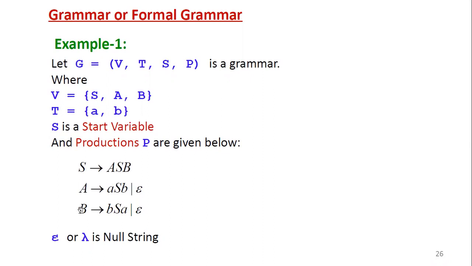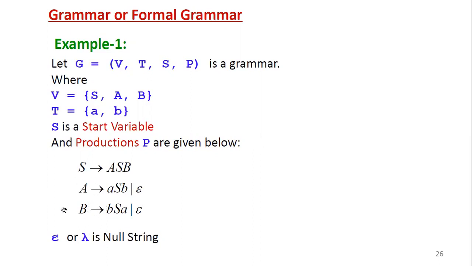Then coming to the third production, the left hand side has only a single variable, B derives. Then the right hand side is again the same as the previous one: terminal b, then variable capital S, then terminal small a, or null epsilon. Here also B consists of two different productions: B derives BSA is one production, then B derives epsilon, both starting with the same left hand side variable.